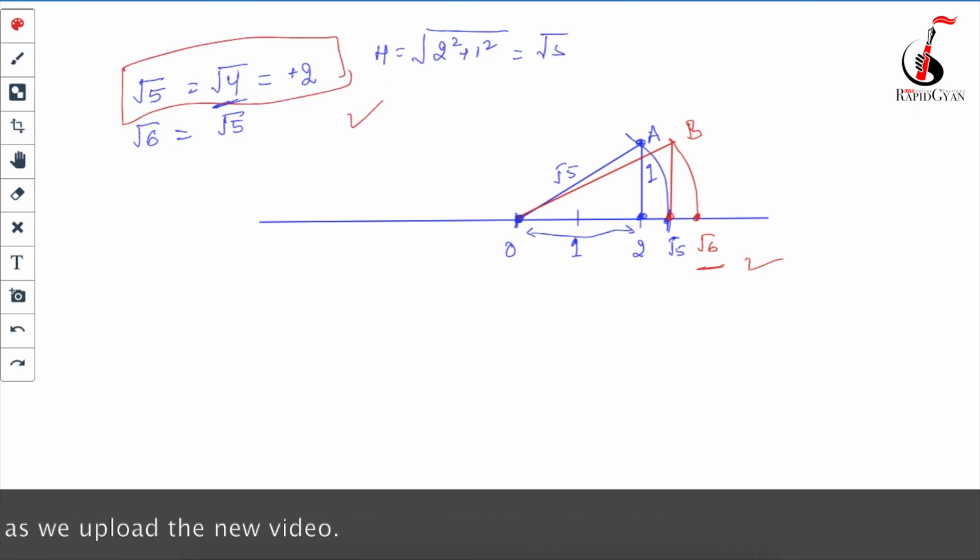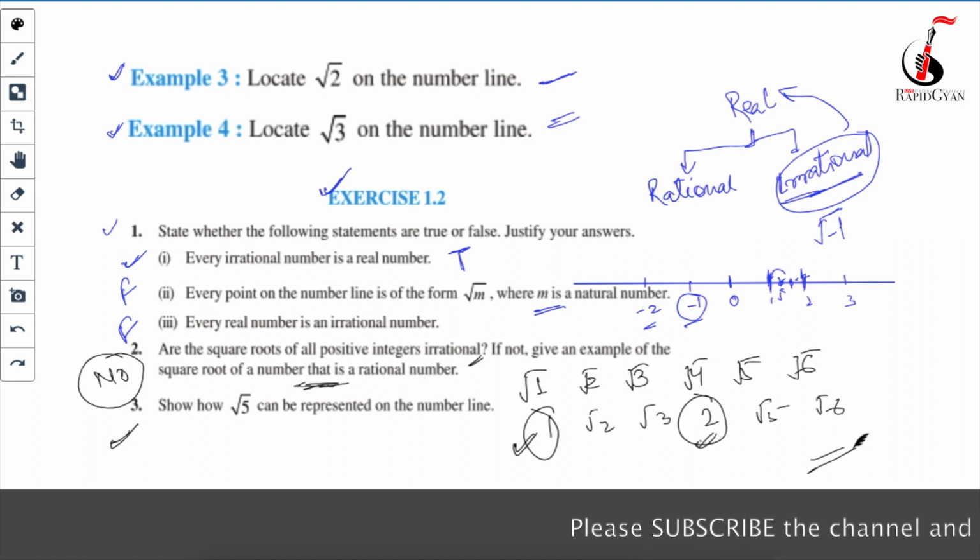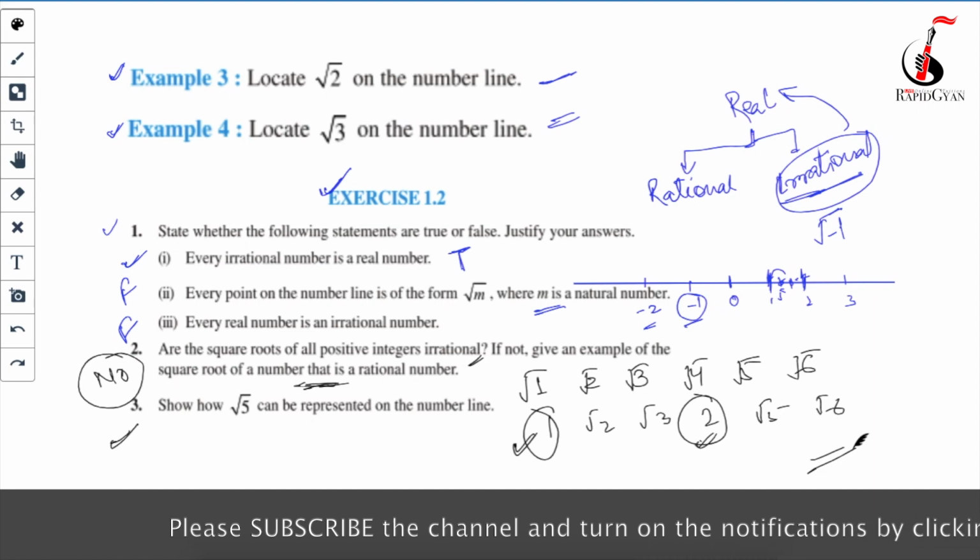Okay, so in this way we are done. In the next class, we are going to study real numbers and their decimal expansion. So this is where I am wrapping up the class.